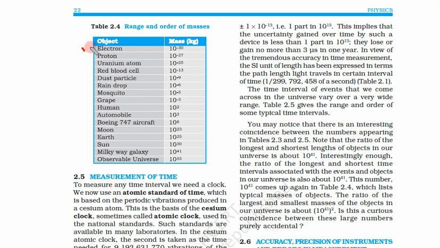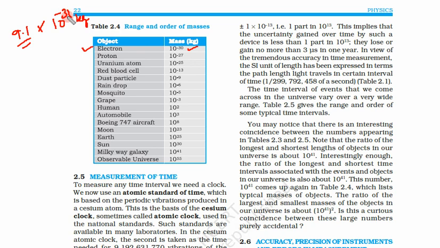So electron, this is 10 to the power minus 30 kilogram. If you remember, the electron was 9.1 into 10 to the power minus 31 kilogram, but here it is 10 to the power minus 30. Why? Because this number is more than 3.16.